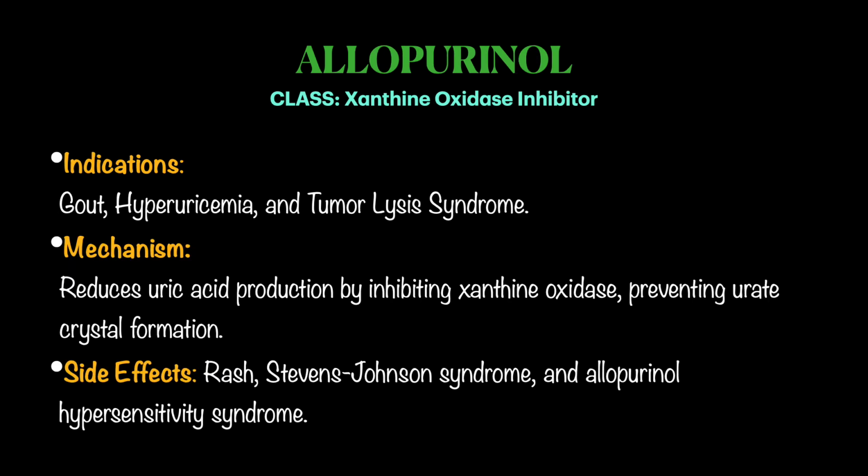So the other drug is allopurinol, xanthine oxidase inhibitor. Indications are gout, hyperuricemia, and tumor lysis syndrome. Tumor lysis syndrome, we have talked about it in our lectures of general principles of pathology. You can check it out. The mechanism of action is it reduces uric acid production by inhibiting xanthine oxidase, preventing urate crystal formation, right? So the side effects are rashes, Stevens-Johnson syndrome, this is adverse drug reaction type 2, and allopurinol hypersensitivity syndrome, right?